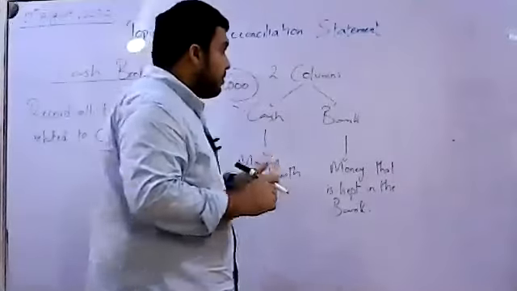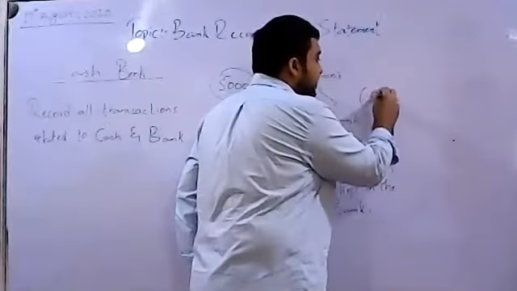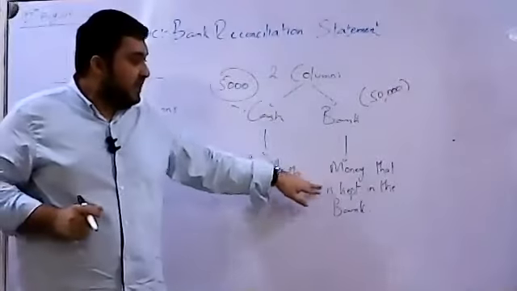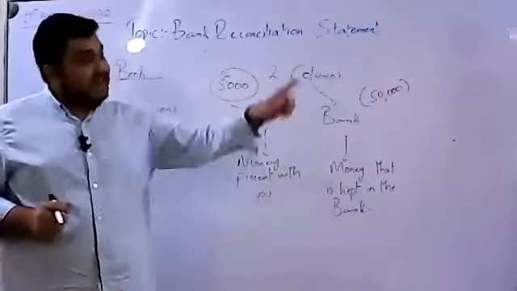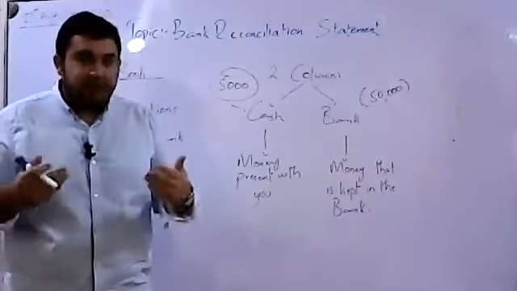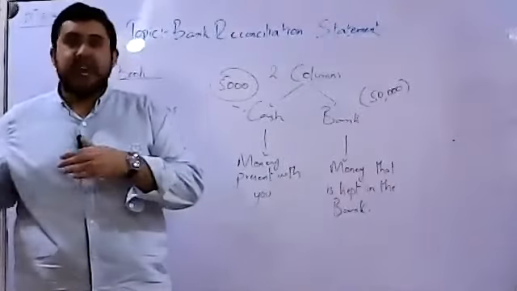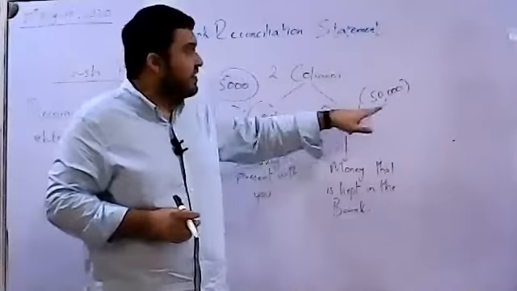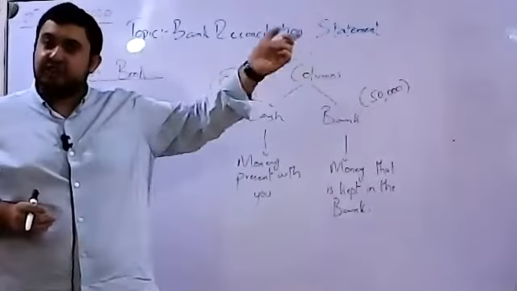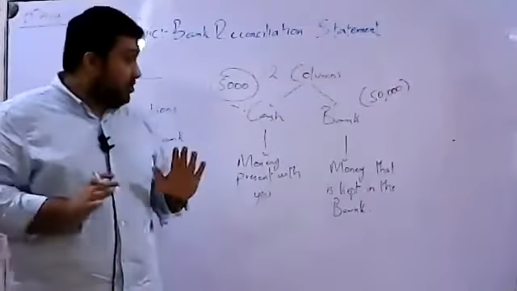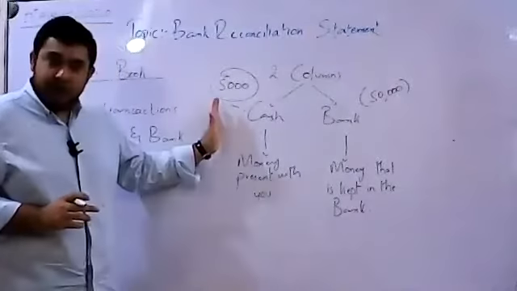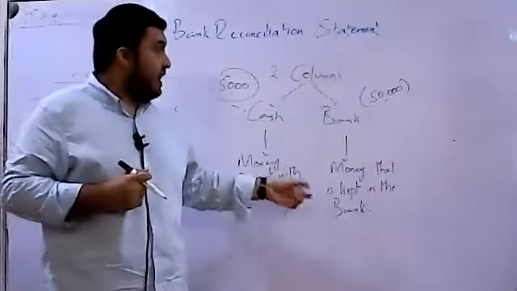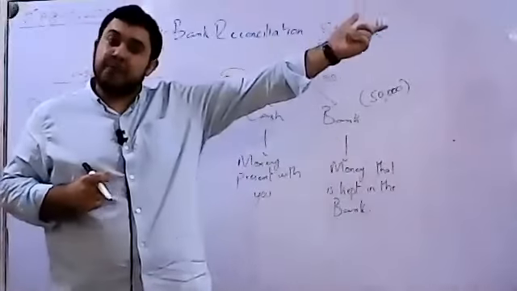But what if the bank column says that we have $50,000 in our bank account? This money is not kept with us. It is there in the bank. And obviously on a daily basis or hourly basis, we cannot go and visit the bank and check. What if our cash book says that the bank has $50,000? So is there $50,000 in the bank's record as well? Because what happens over here, the record and the physical existence of the money are both with the business. But over here, the record is with us, but the money is somewhere else.